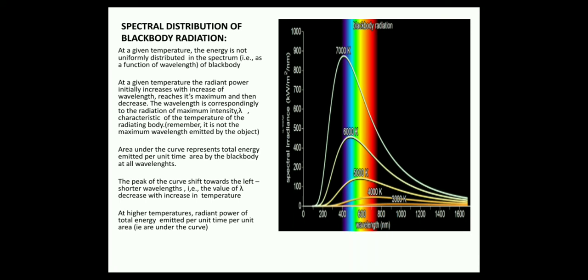The wavelength corresponding to the radiation of maximum intensity, lambda max, is characteristic of the temperature of the radiating body. Remember, it is not the maximum wavelength emitted by the object. The area under the curve represents the total energy emitted per unit area by the black body at all wavelengths. The peak of the curve shifts towards the left, that is, towards shorter wavelengths. The value of lambda max decreases with increase in temperature. At higher temperature, the radiant power, or total energy emitted per unit time per unit area, that is the area under the curve, increases.